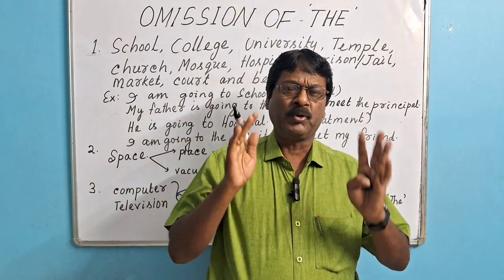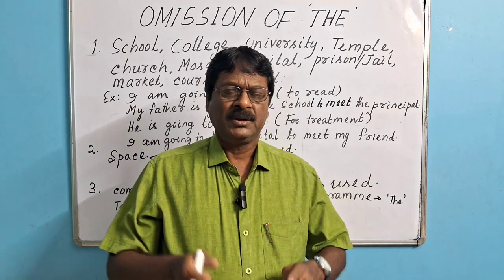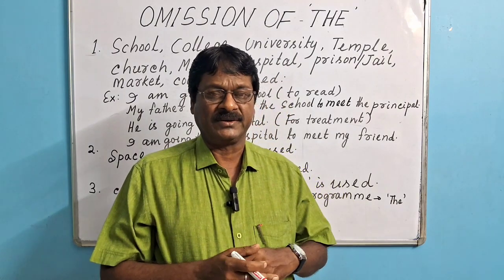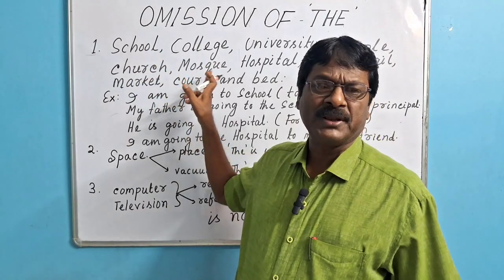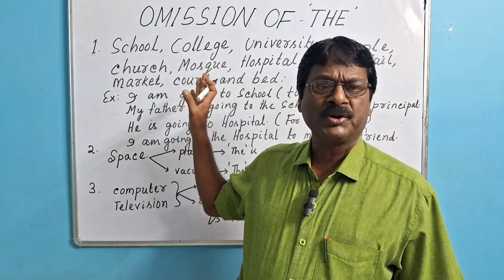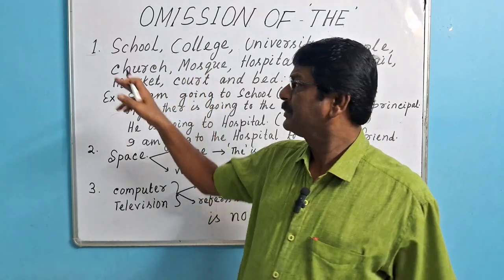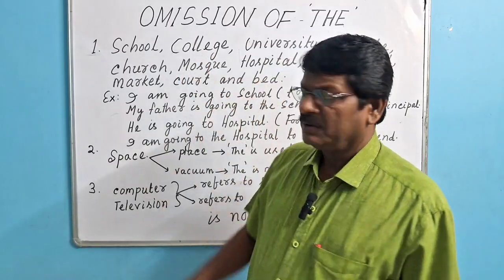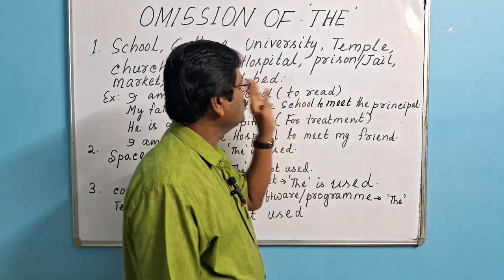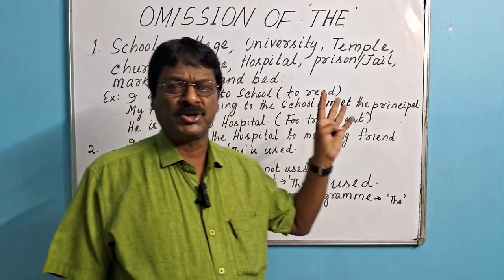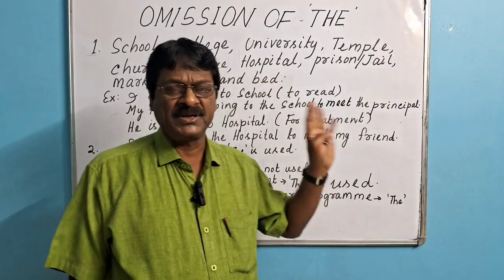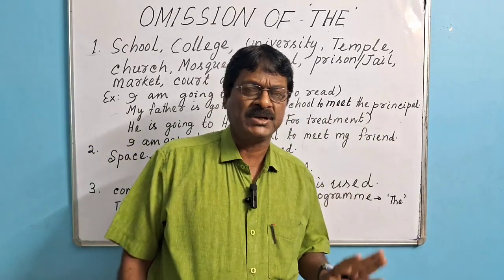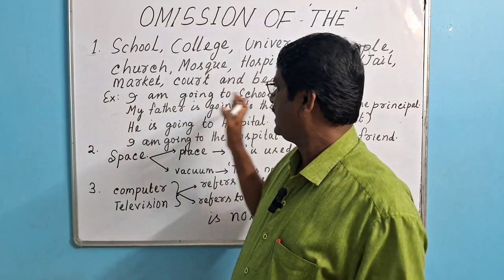These are very important words so far as the definite article is concerned. You have to remember, sometimes "the" is used before them, sometimes "the" is not used before them.